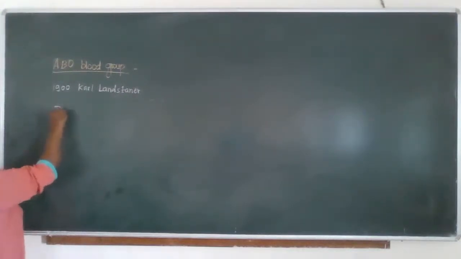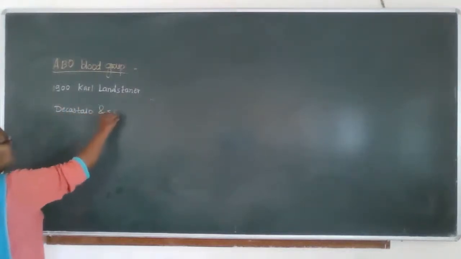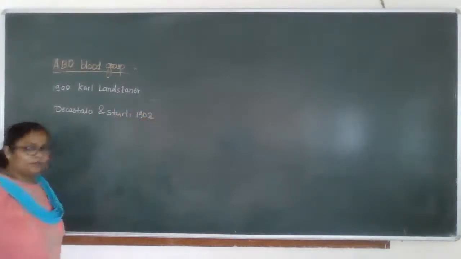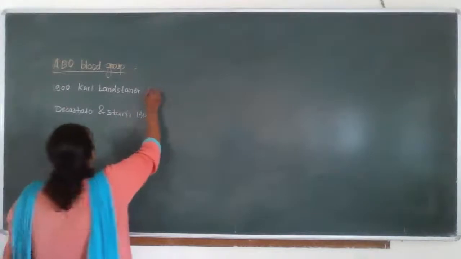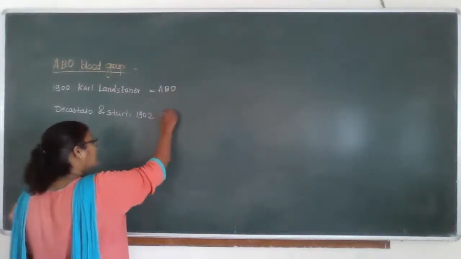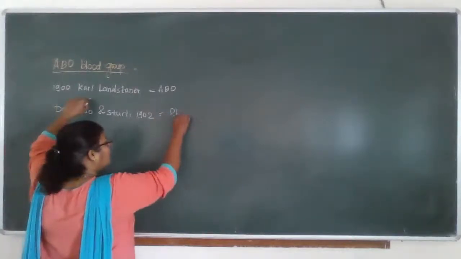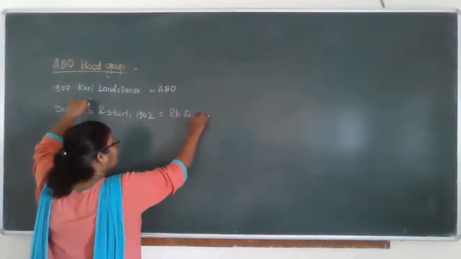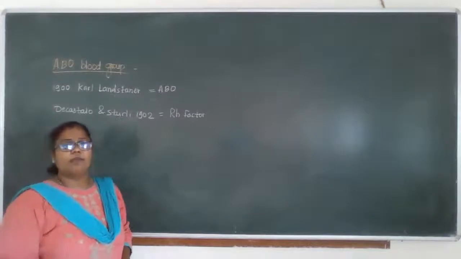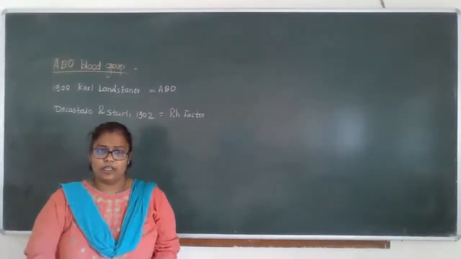In 1902 they detected the Rh factor. Okay, Landsteiner detected the ABO blood group system, while these two detected the Rh factor along with him. Nowadays, the most accepted blood group system is the ABO blood group system.